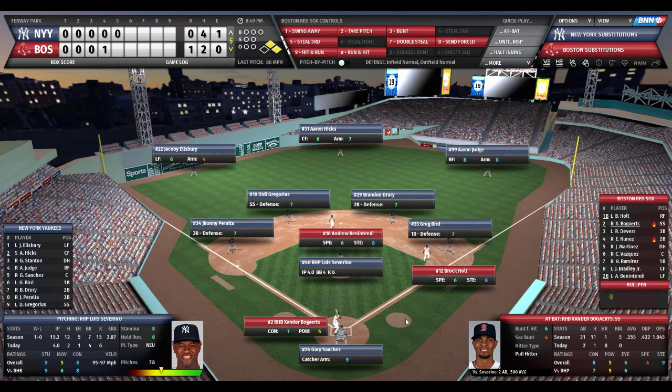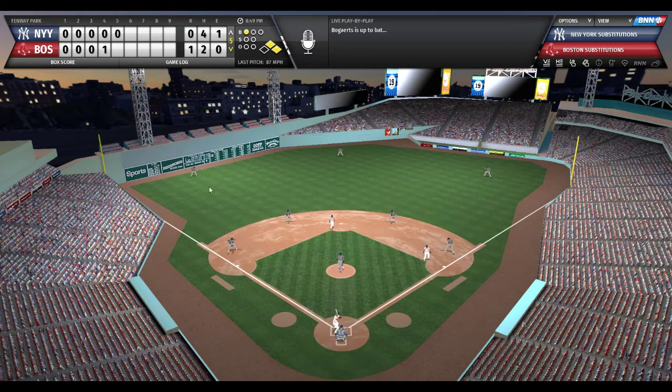Bogey's 1 for 2. Benintendi in scoring position. He takes a lead off second. Holt takes his lead off first. Again, the Yankees looking to turn 2 up the middle. Here's the pitch to Bogey. 0-1 count. 1-0 count. Bogey sends that ball deep to center field.